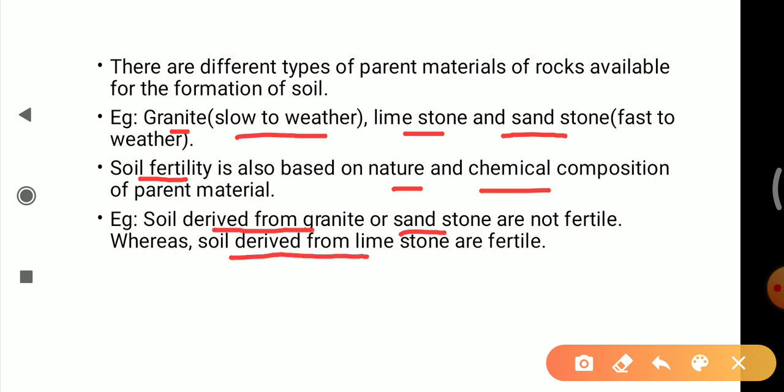This is all about pedogenesis. The study of soil is known as pedology. Pedogenesis: the word pedo means soil, genesis means formation. It is a Greek word. Soil formation is a slow, gradual and continuous process. The factors responsible for soil formation are mainly two: weathering and climate.